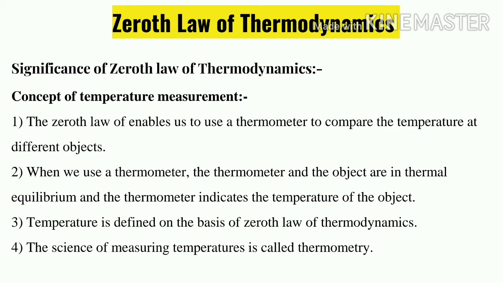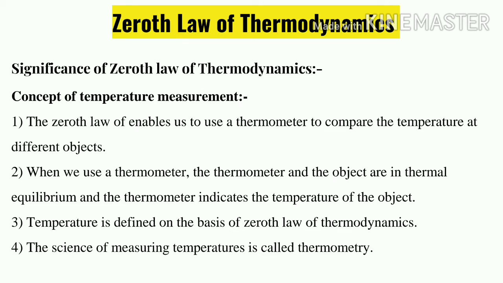The concept of temperature measurement is basically related to Zeroth's law of thermodynamics. How is it related? Let us study. The Zeroth's law enables us to use a thermometer to compare the temperature of different objects. Why is it able to? Because the thermometer is in thermal equilibrium with the surrounding, as well as our body is also in thermal equilibrium with the surrounding. So naturally, the thermometer and our body can be brought in contact, and we can find out the temperature.